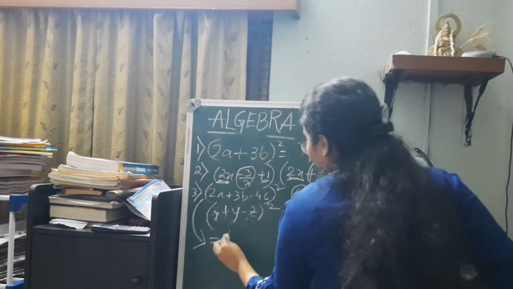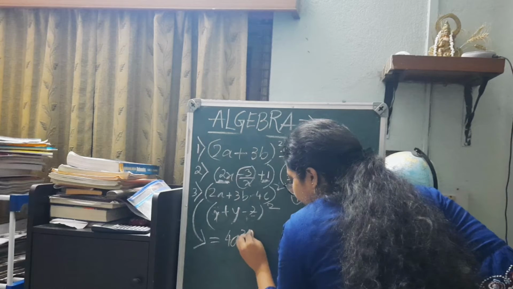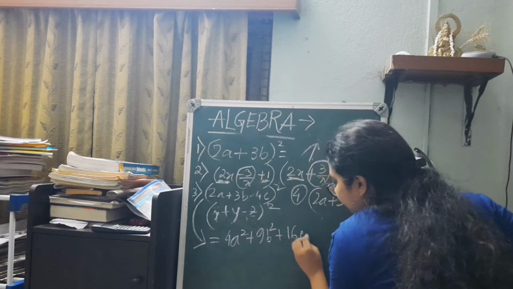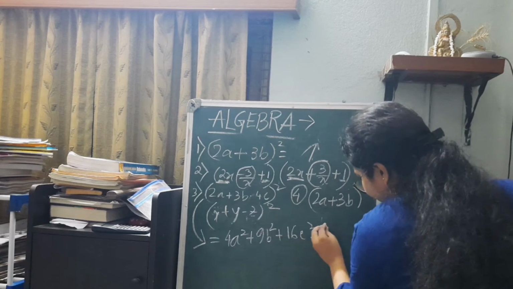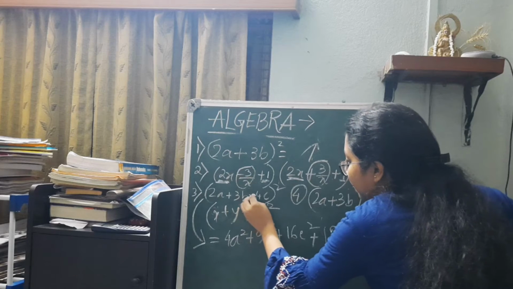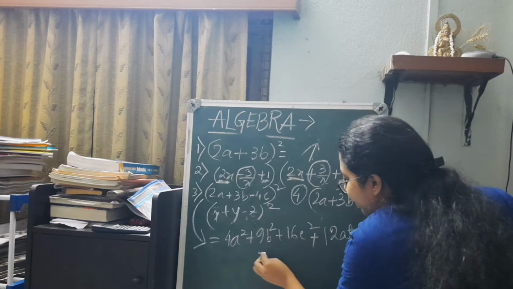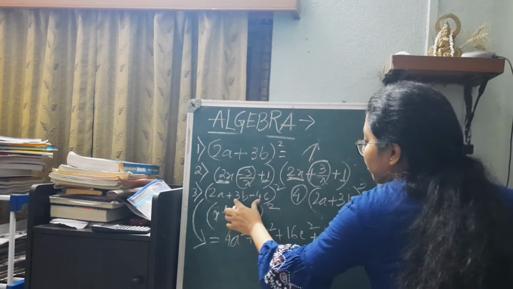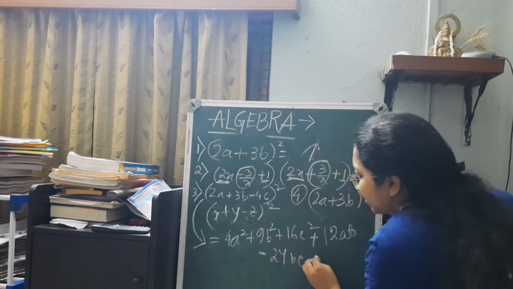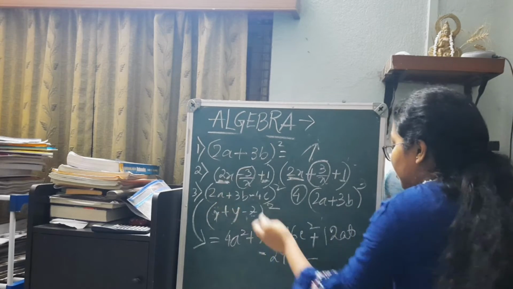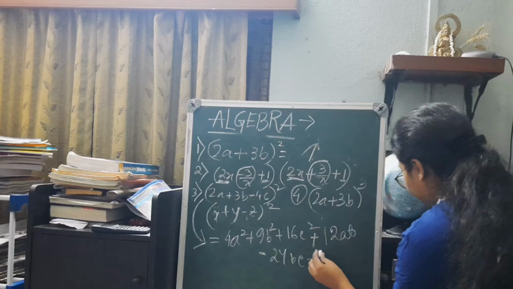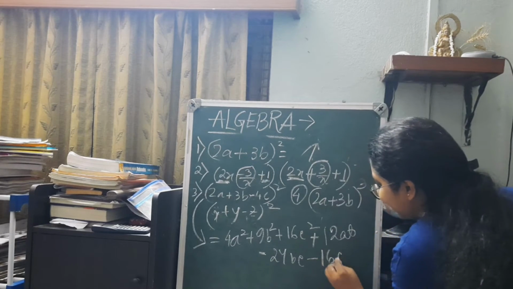x square, which is 4a square plus 9b square plus 16c square plus 12ab, and now minus into plus minus, so it turns out to be 4 into 3, 12 into 2, 24bc, minus again, minus into plus, it will be minus only 16ca.